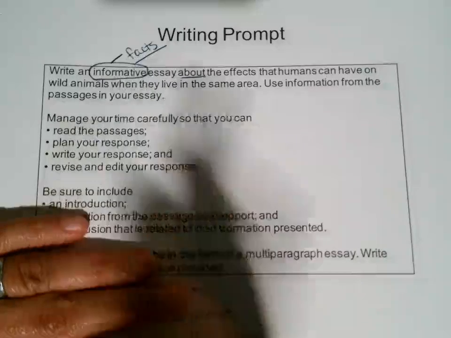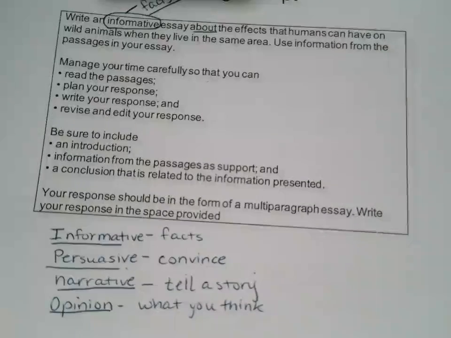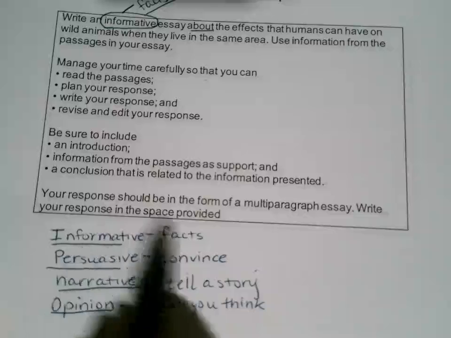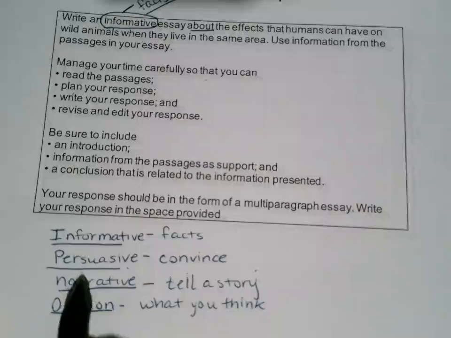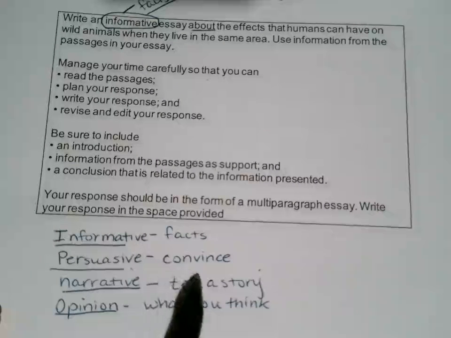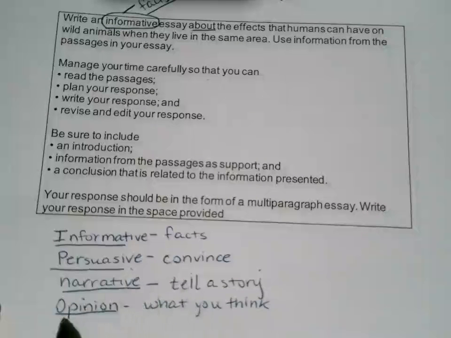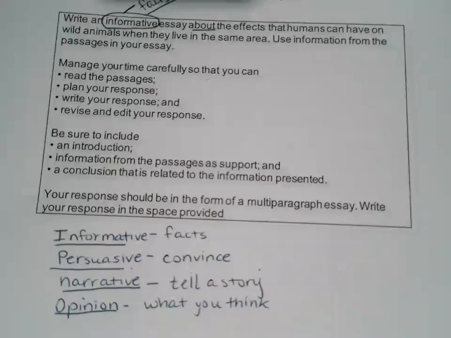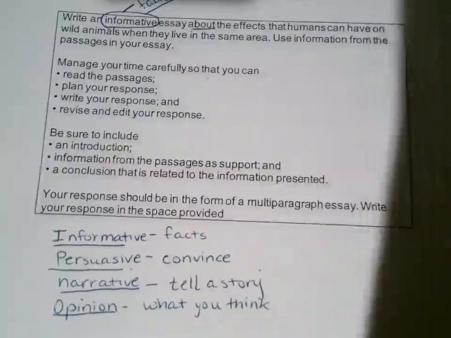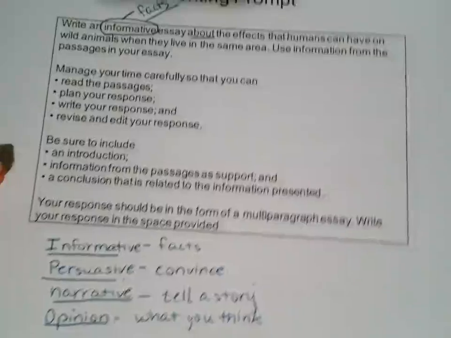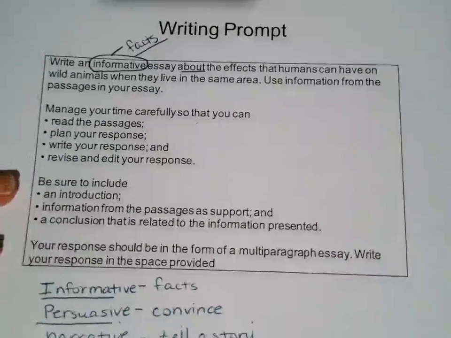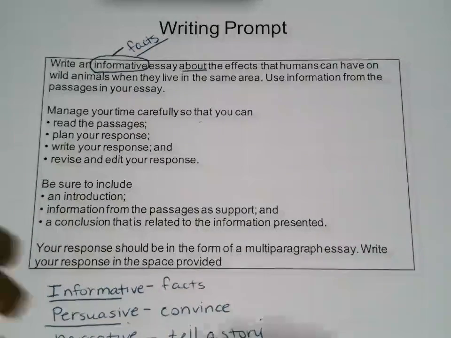There are four modes to writing. We have informative, which is to give the facts. Persuasive, which means to convince the reader. Narrative, which is to tell a story, or opinion, which is what you think. Like you're just telling the reader what you think. In this case, we're just going to stick to the facts because it's an informative essay.